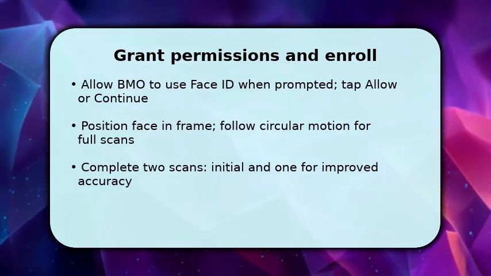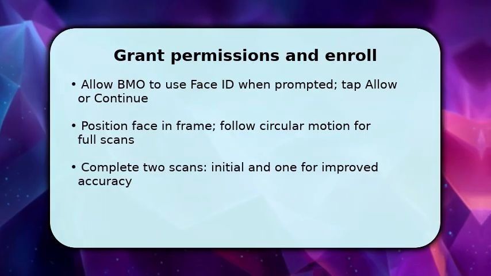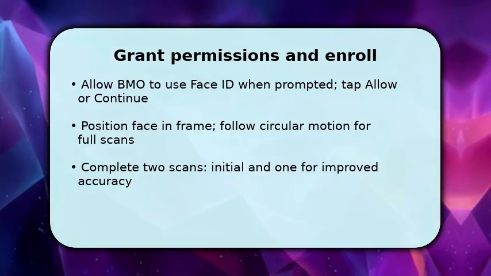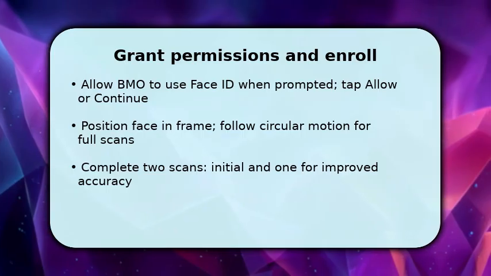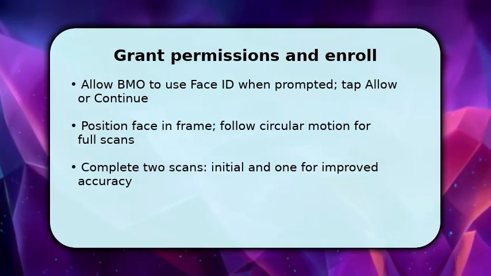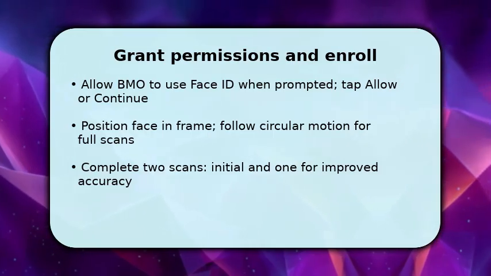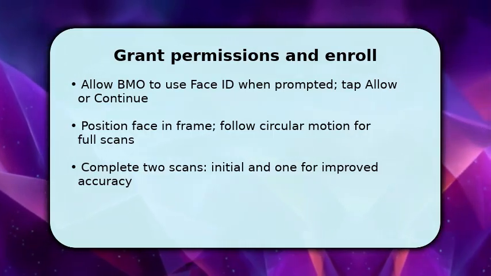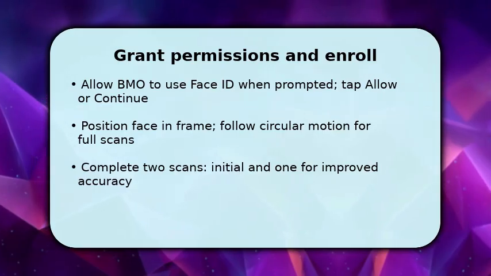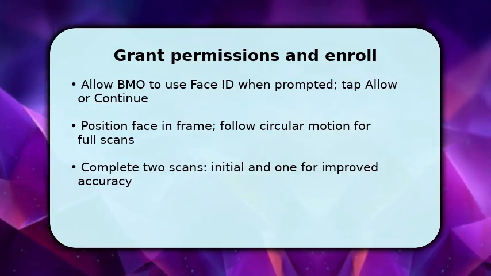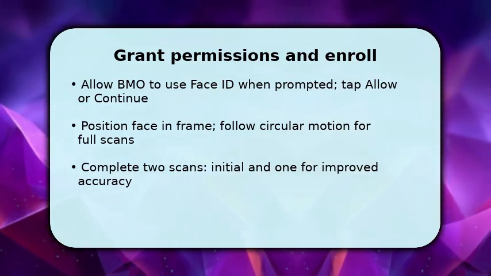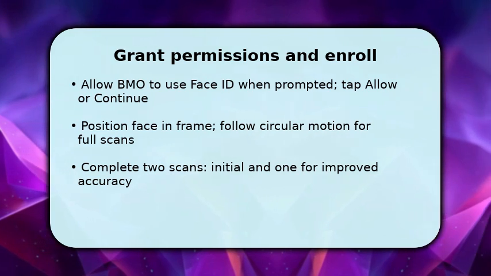Next, position your face inside the on-screen frame. Move your head slowly in a circular motion when prompted so the TrueDepth camera captures multiple angles. Complete the required scans, usually an initial scan and a second pass for coverage, so the system stores a robust template. Doing this reduces false rejects and makes unlocking faster. Make sure lighting is even and remove obstructions like sunglasses.